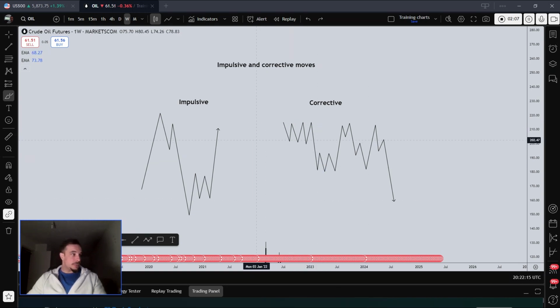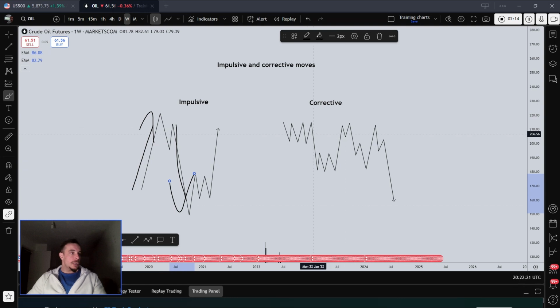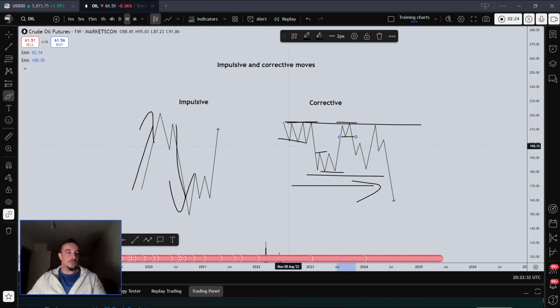But just for this example, to explain impulsive and corrective moves: an impulsive move is when the price moves too quickly to one side or the other, and in a corrective move, the price moves more sideways. As we can see, it's correcting within these price levels, and therefore is considered to be in a corrective move or consolidation move.